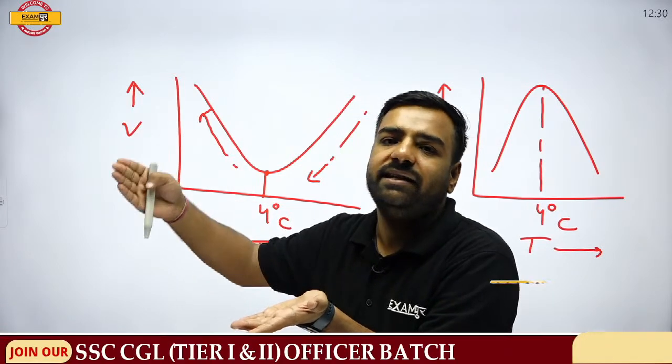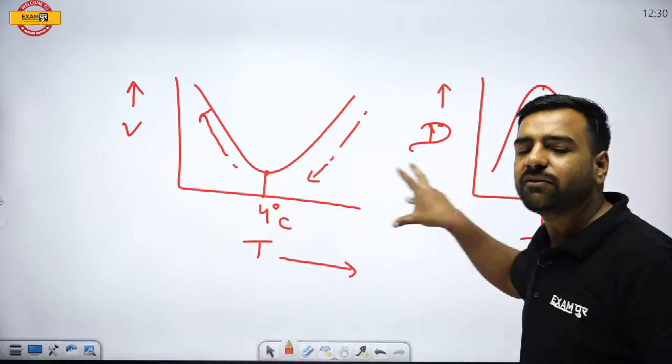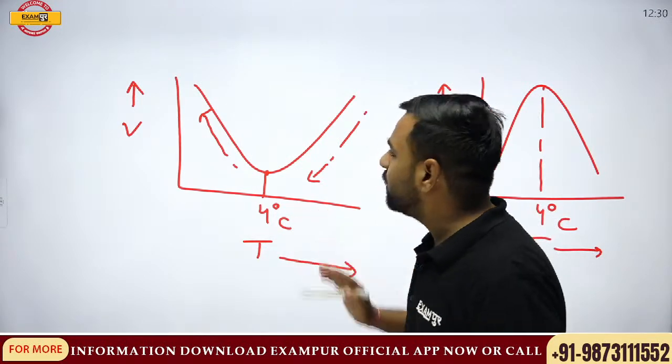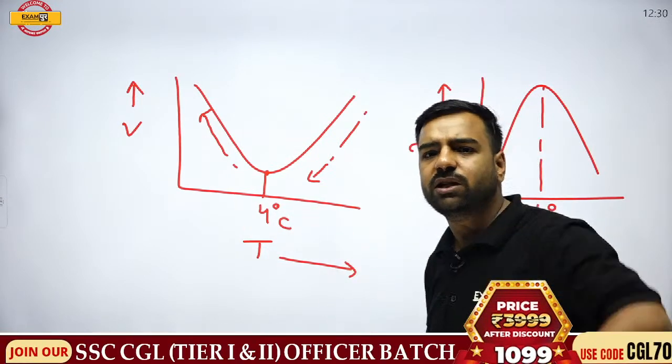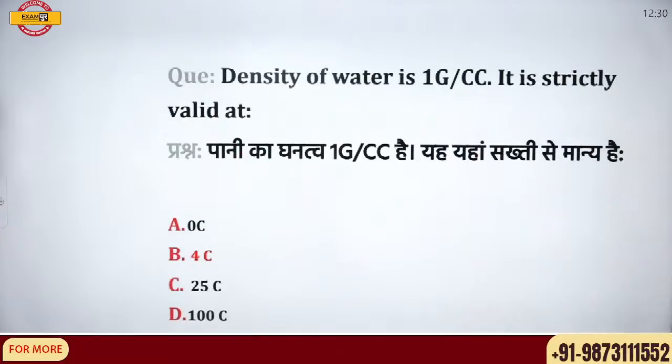First decrease, then increase. What is going to happen? You can just have a look at these graphs and you will have the correct answer. Fine. If you're not able to understand this graph, you can just let me know. One more question will come, then we'll discuss it again. Okay. So here, that's true. 4 degrees centigrade is the correct answer.